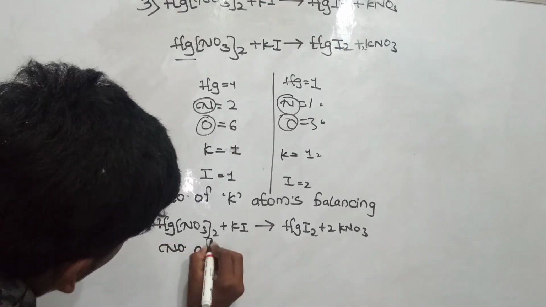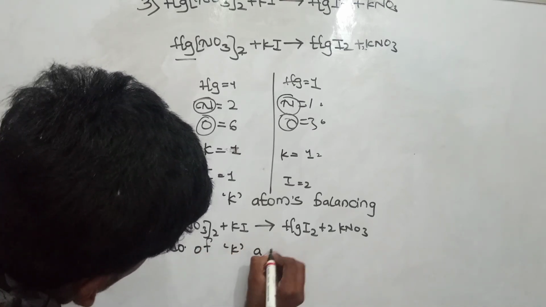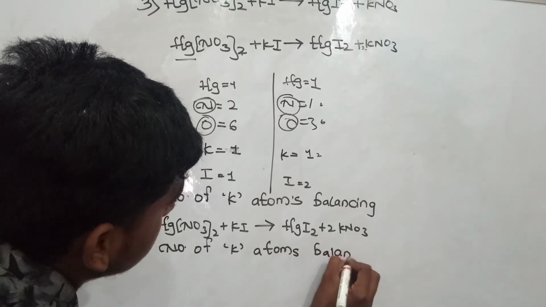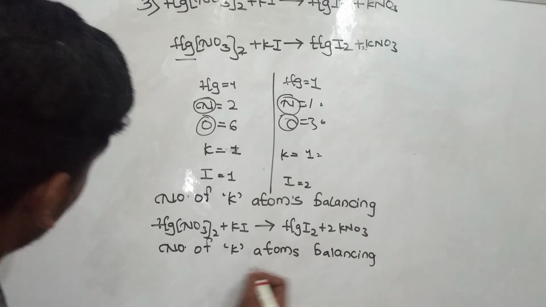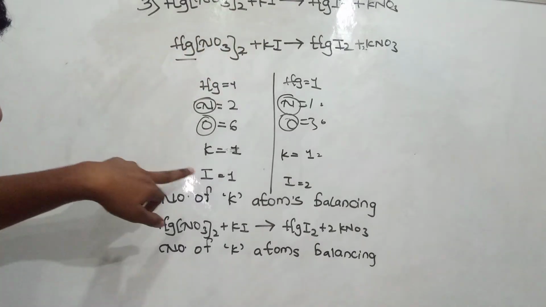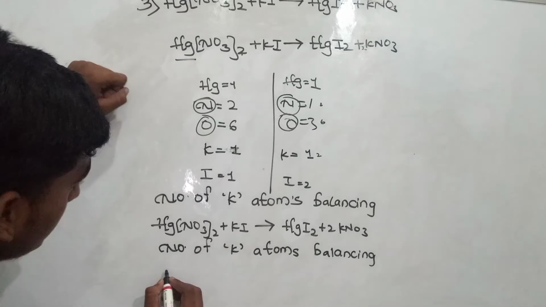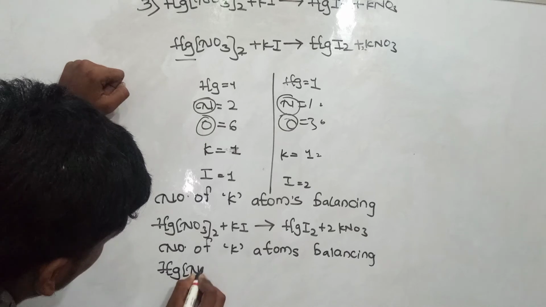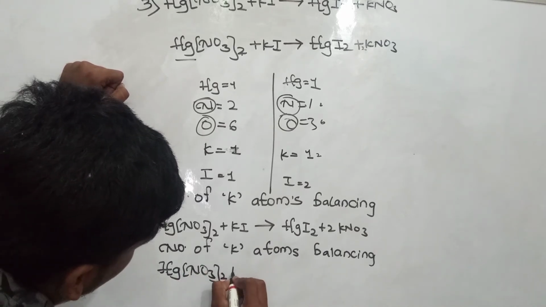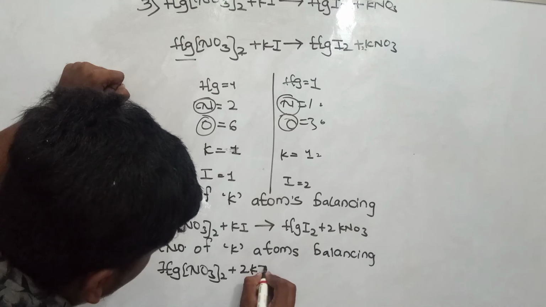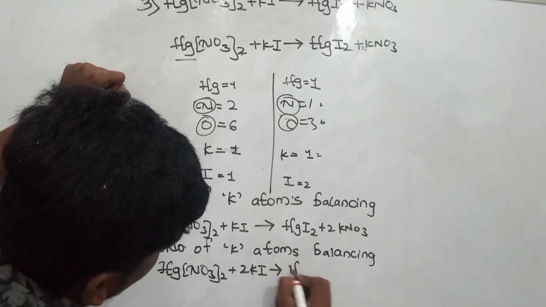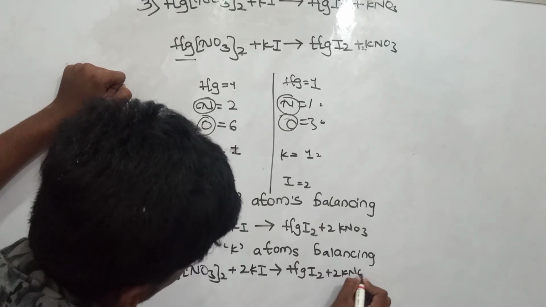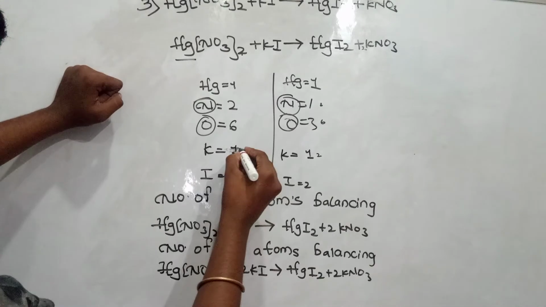Number of K atoms balancing. K atoms balancing here on the reactant side now. This is bigger now, guys. Now Hg(NO3)2 plus 2KI gives rise to HgI2 plus 2KNO3. So by adding 2 to K and I, they are becoming 2 and 2.